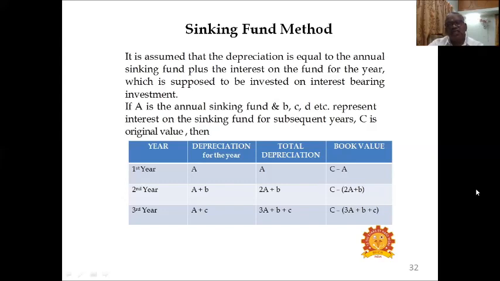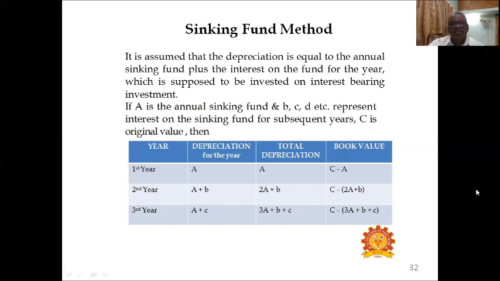The book value is calculated in this way. Year 1, first year, assume the depreciation is capital A. So the total depreciation is A only. In the first year, depreciation is A only. What is the book value? Original cost minus depreciation, that is C minus A.